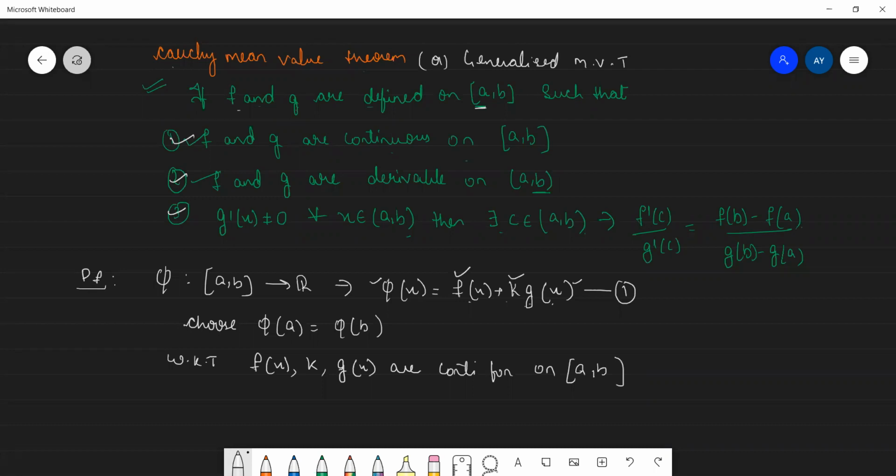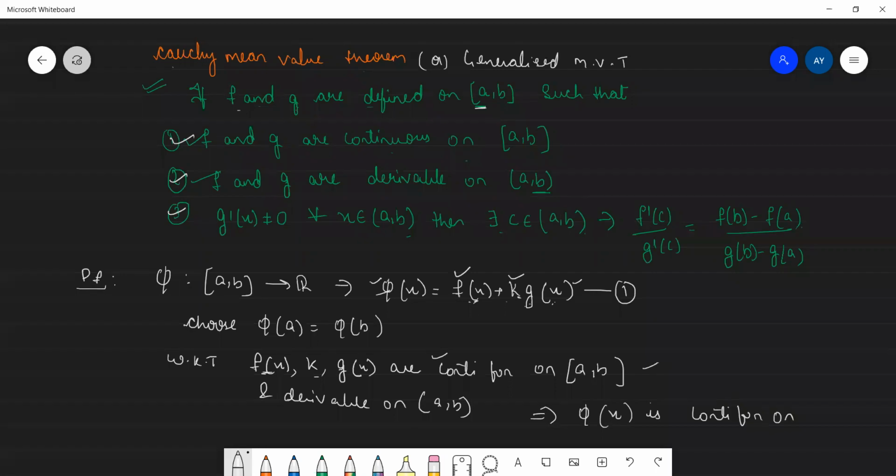As it is a continuous function, obviously this will be derivable, and it is derivable on open interval (a, b). Since f of x, k and g of x are continuous, we can tell that the entire phi of x is also a continuous function on closed interval [a, b].